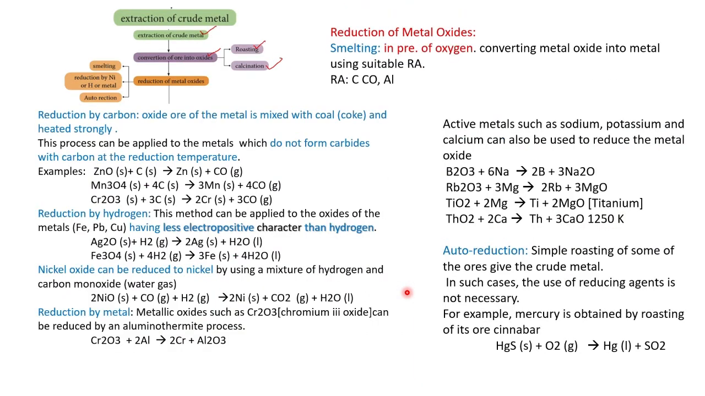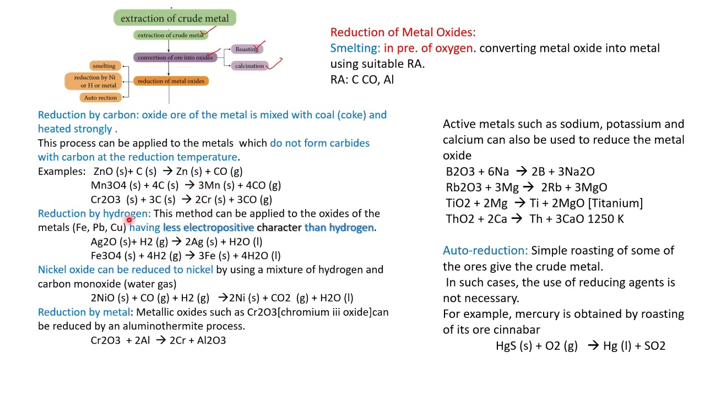Then we will see the extraction of crude metal, reduction of the metal oxide. Reduction of oxides can be done by carbon monoxide and aluminium. Here, the carbon, which does not form carbides, reacts with the oxide and forms carbon monoxide. So we can get the respective metals such as zinc, manganese and chromium.